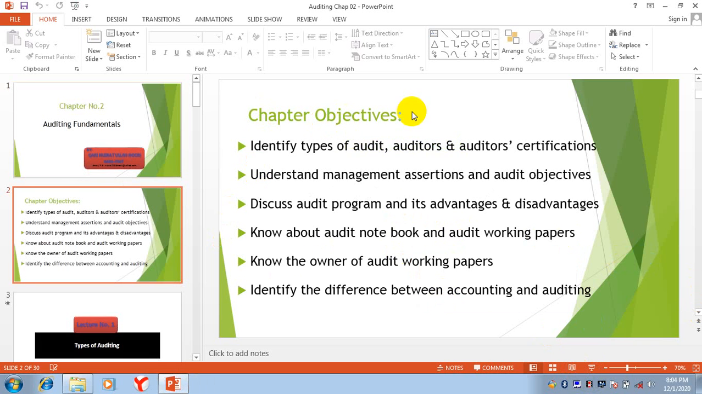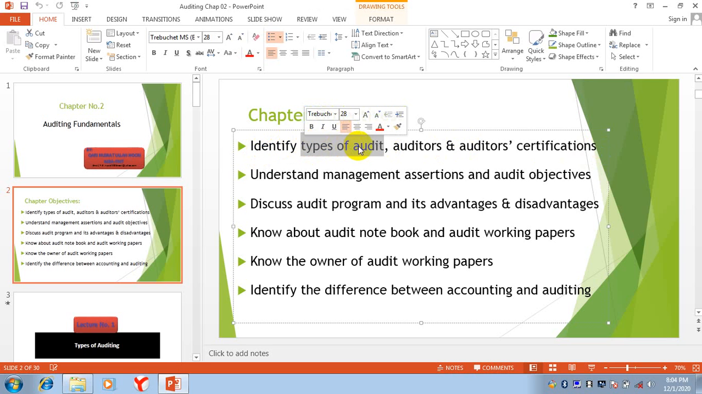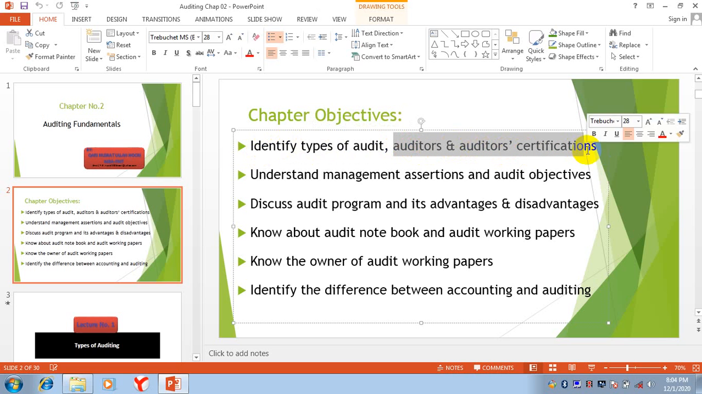What are the chapter objectives? Identify types of auditors, and auditors' certifications, different certifications for auditors. So what are the objectives? We will discuss types of audit. We will discuss auditors and auditors' certifications. Understand management assertions and audit objectives. What are audit management assertions? When it comes, we will discuss this and the objectives of audit.